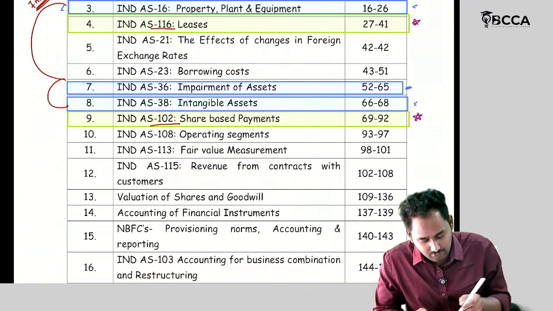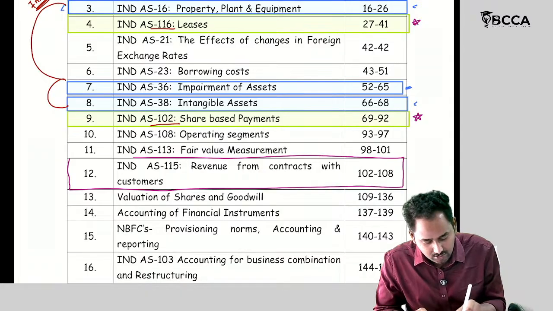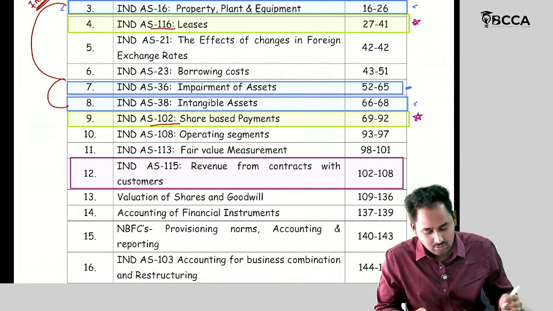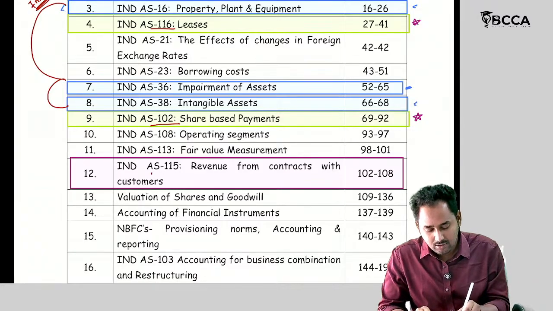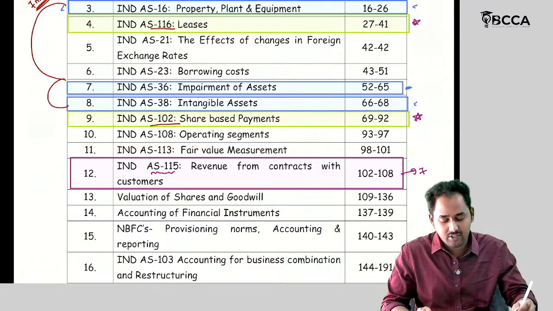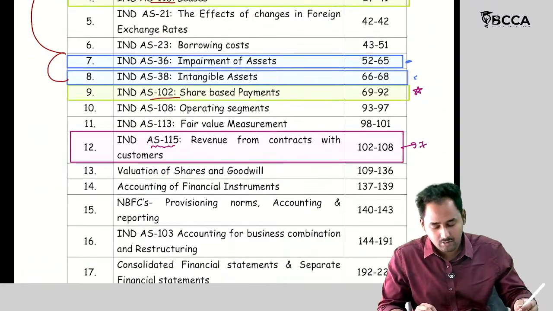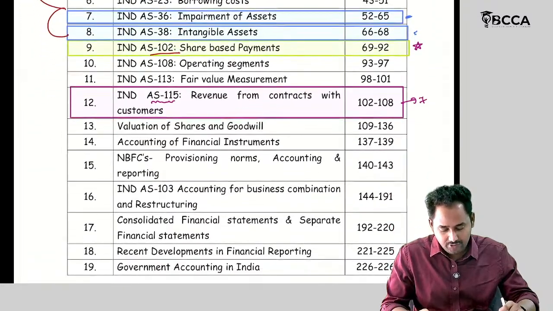Ind AS 115, revenue from contracts with customers. This is the second important standard. They asked Ind AS 115, so a 7 mark question will come from Ind AS 115. So these are the important standards, the important chapters, with respect to Indian accounting standards.